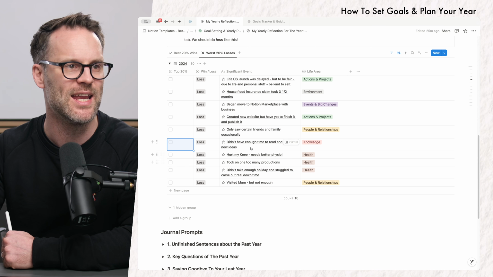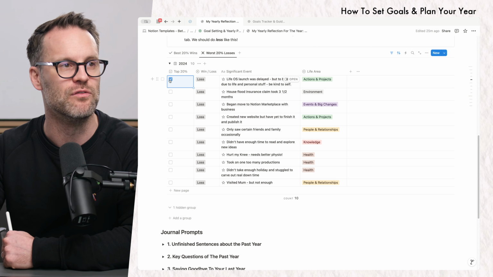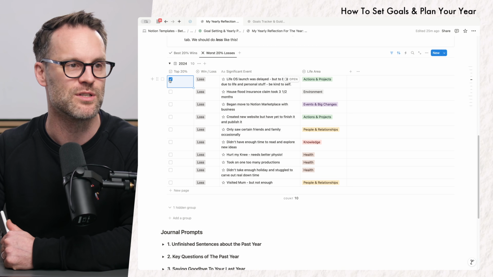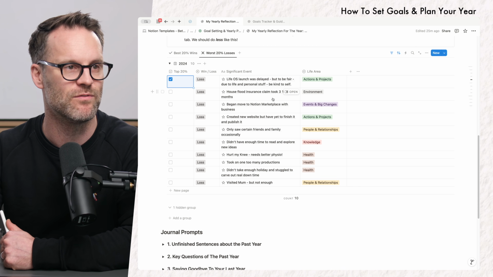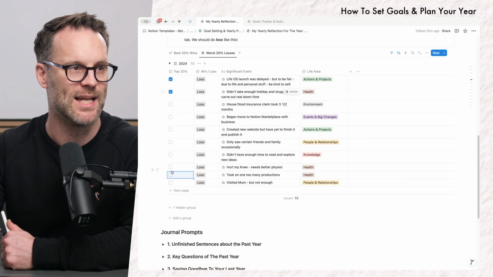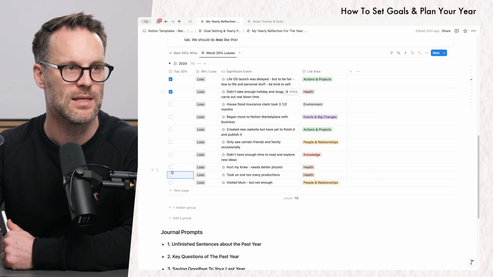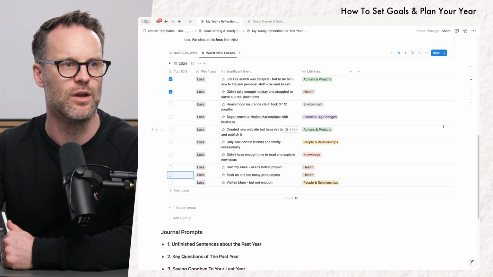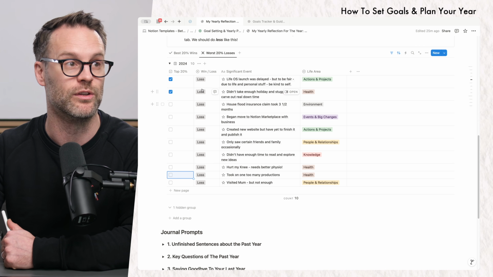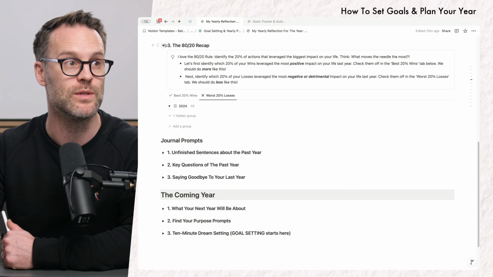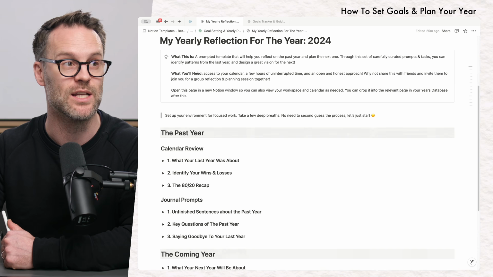I would say taking too long over this. Now, I also have to be kind to myself, right? Because I also think that I didn't take time for myself. And you might say that that needs to go in there, to pay more attention to those things. Yeah, okay, I'm going to put those two things as my losses. So make sure you take a moment to pause the video here if you want to do that 80-20 recap.